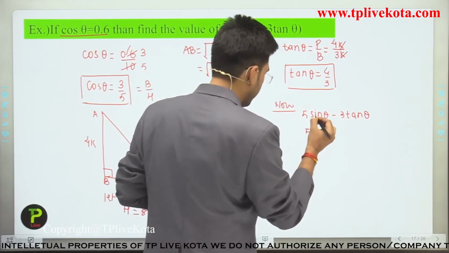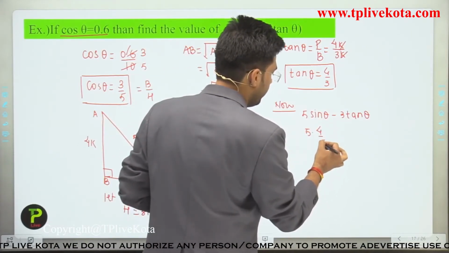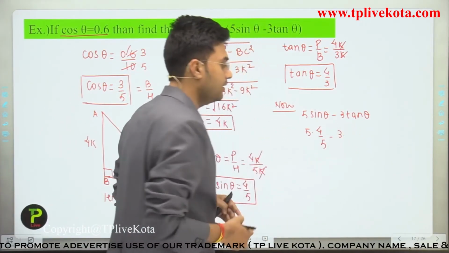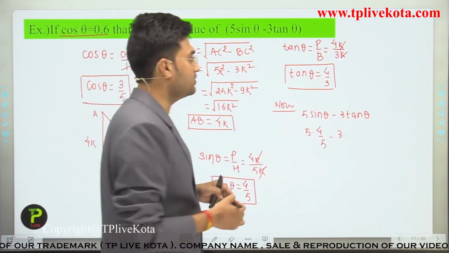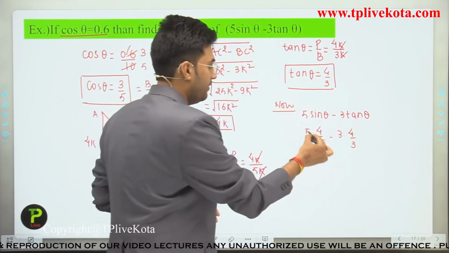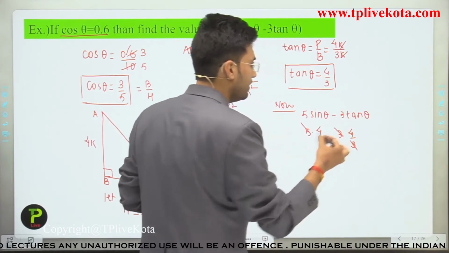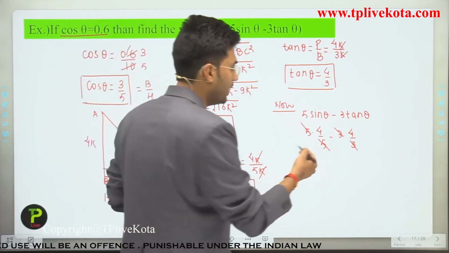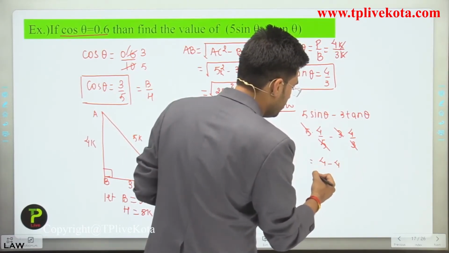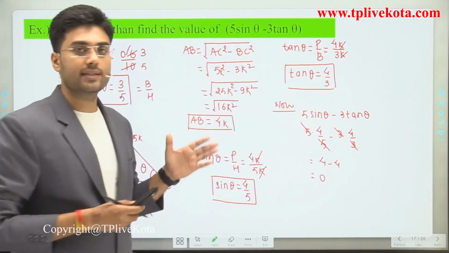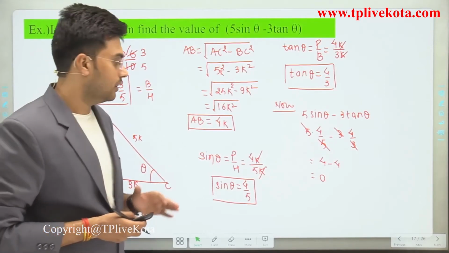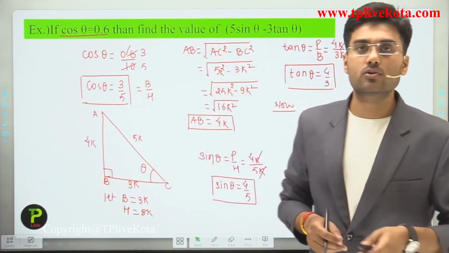So it is equal to 5 times sin theta, which is 4 divided by 5, minus 3 multiplied by tan theta, and the value of tan theta is 4 by 3. So this 5 and 5 cancel out, and this 3 and 3 cancel out here. So what will we get? We will get 4 minus 4 is equal to 0. So the value of 5 sin theta minus 3 tan theta is 0. Clear? So students, I hope you understand this question.